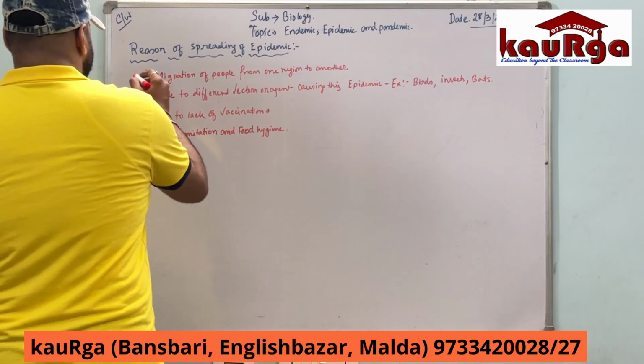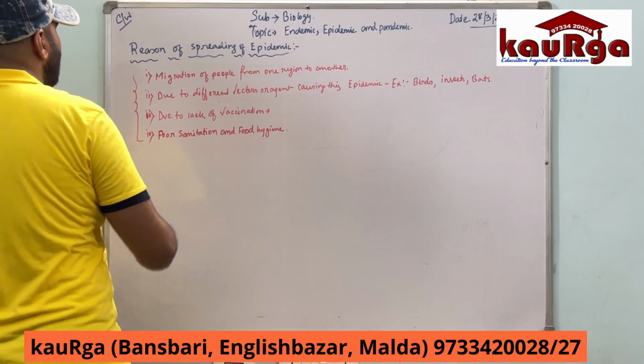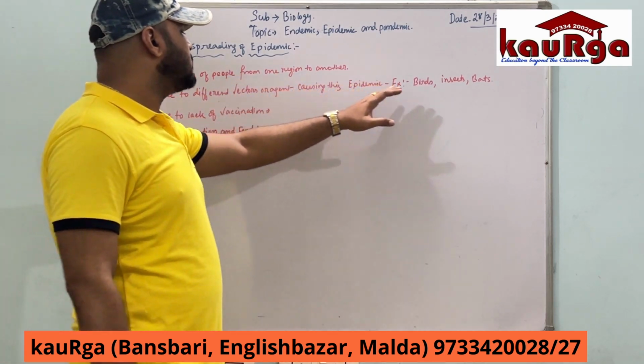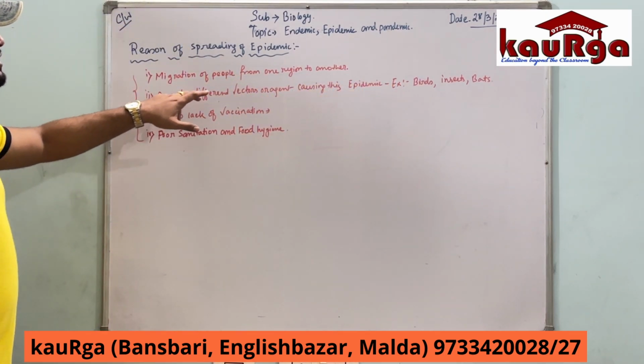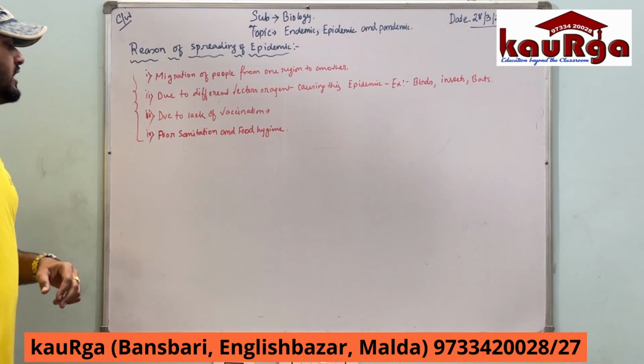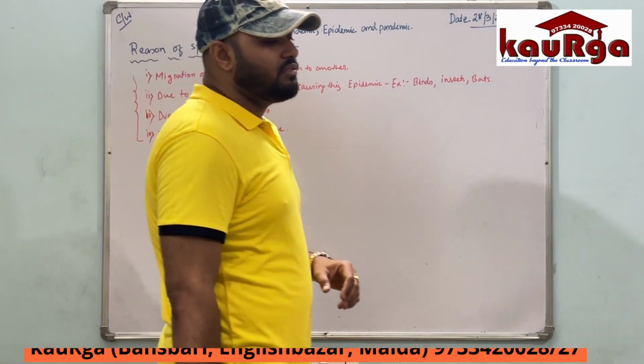So let us just summarize once again. These are the four main reasons for the spreading of epidemic disease: migration of people from one region to another, different vectors or agents causing epidemic, lack of vaccination, and last but not least, poor sanitation and food hygiene.